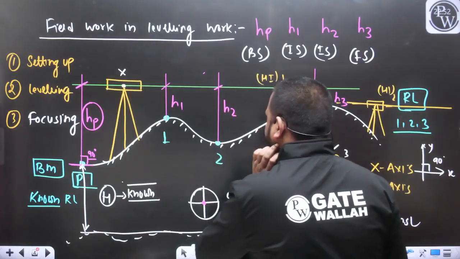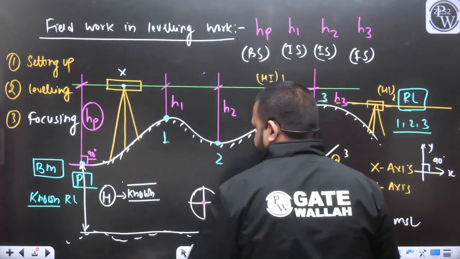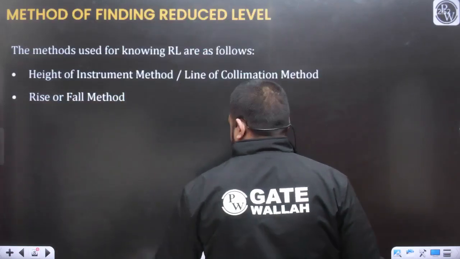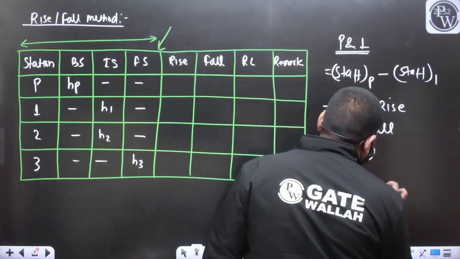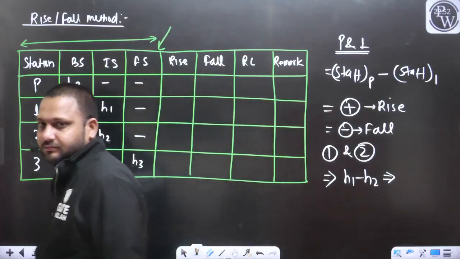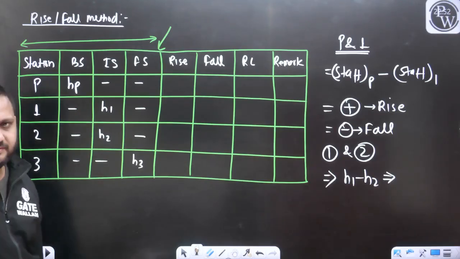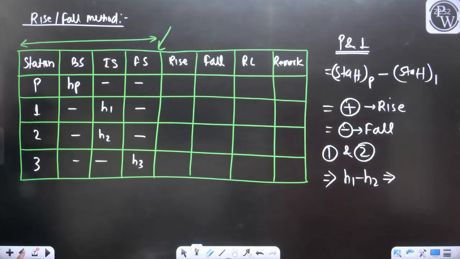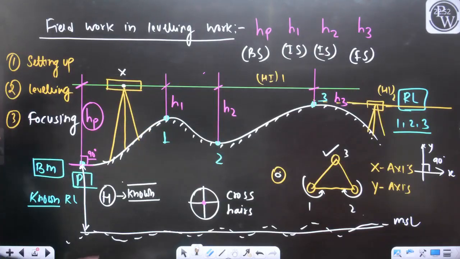If I take the difference of these two staff readings, H1 minus H2, will this be positive or negative? If I am taking the difference of H1 and H2, this is going to be negative.